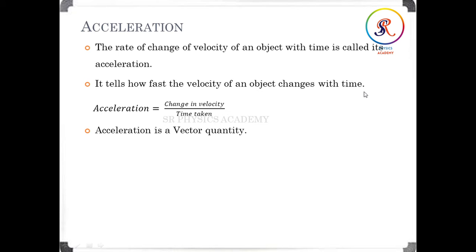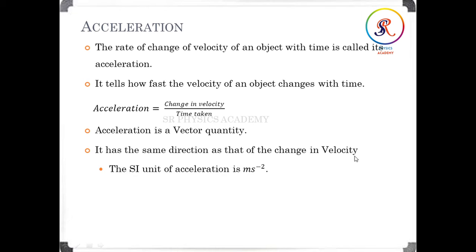Acceleration is a vector quantity because it has the same direction as the change in velocity. The SI unit of acceleration is meter per second square. The CGS unit of acceleration is centimeter per second square.